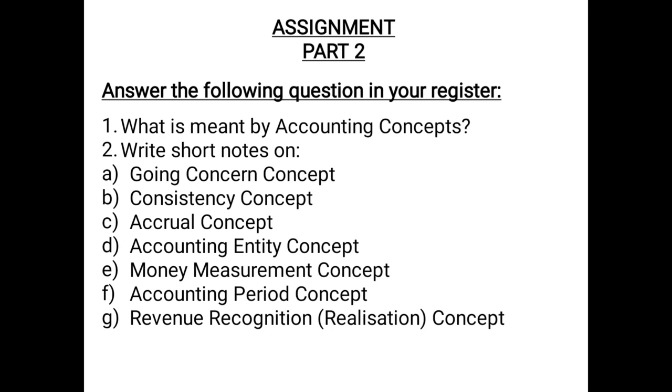The first exception is in case of construction projects where the time involved is comparatively longer. In such cases, the revenue estimated on the basis of percentage of work completed at the end of an accounting year will be deemed to be realized as the revenue of that particular year. And the second exception is that goods sold on installment basis, every installment received at frequent intervals will be treated as revenue realized. So these are the 7 concepts on which you have to write the short notes.